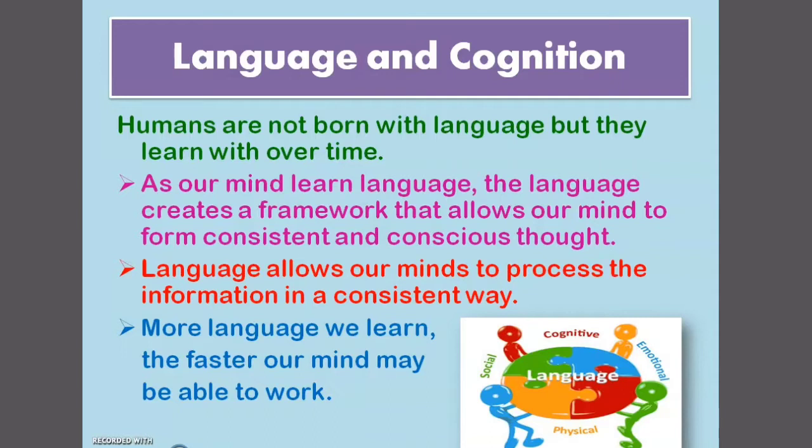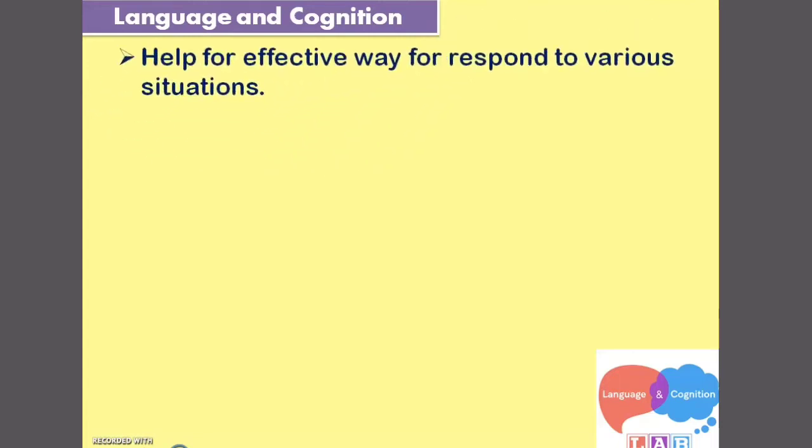The more you learn the language aspect, the faster your mind works and the faster cognitive development will be. For example, small children grow their cognitive aspect on the basis of language. First of all, they learn language, and after that their cognitive process starts.